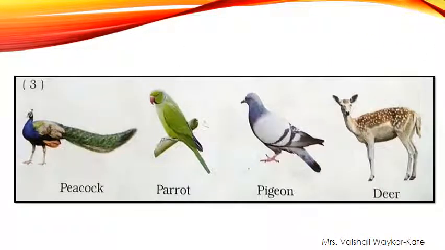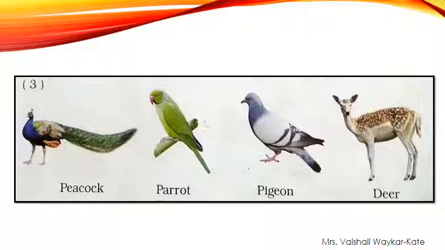See, there are some birds. See, peacock, parrot, pigeon and deer. Now you tell me which picture does not belong to this group. Is it pigeon? No. Is it parrot? No. It is deer.